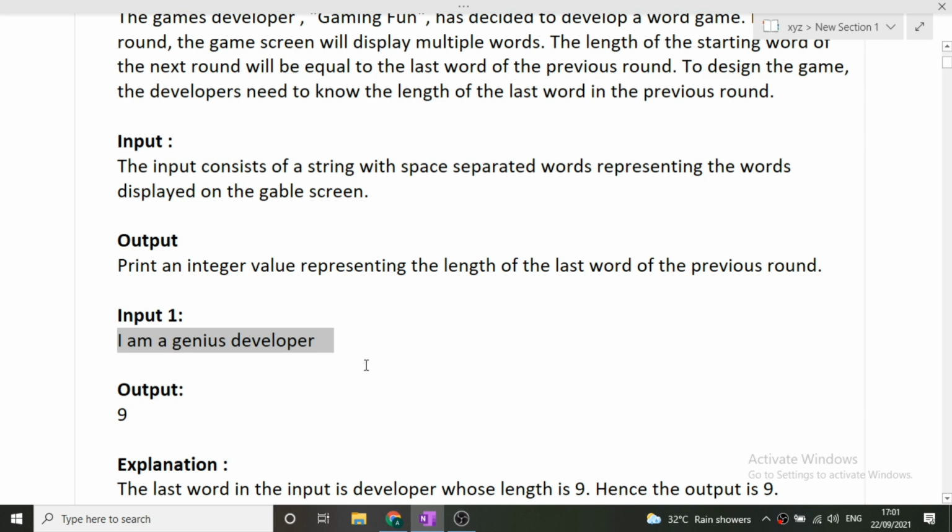So I hope the question is clear to you, and using this input the things were much clearer. We have to just find the length of the last word, but there can be certain conditions where there can be multiple spaces at the end of the string. So first of all, we will ignore those spaces, then we will start counting from the first character that we encounter from behind, and then we will continue counting the characters till we encounter a space. So I hope now the approach is also clear to you.